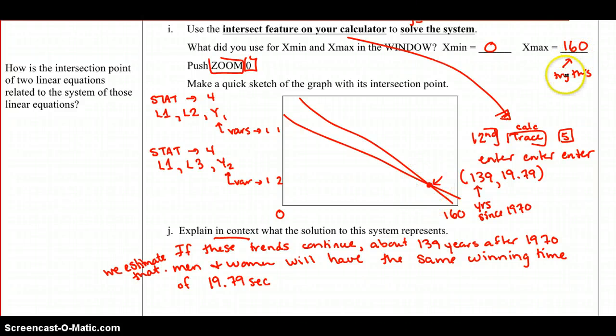That's why I said we just tried it. We pushed zoom 0 and could see the intersection. If not, we'd make x-max a little bigger and hit zoom 0 until we saw that intersection point. And again, we can get to these by pushing window to type in that x-min and x-max.